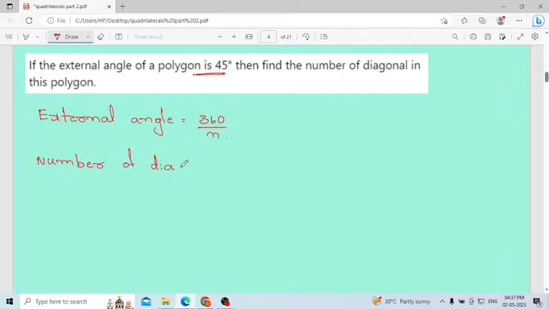How to find the number of diagonals? Number of diagonals of an n side polygon. The formula we will use is n square minus 3n divided by 2.